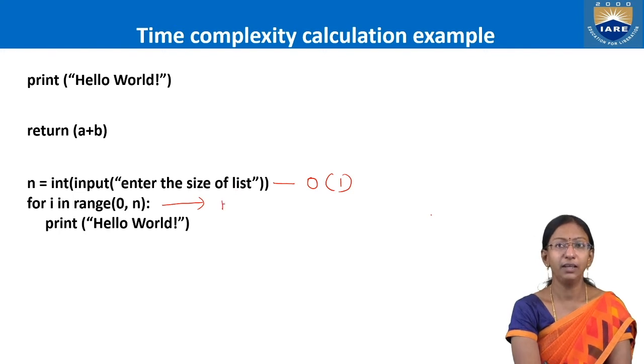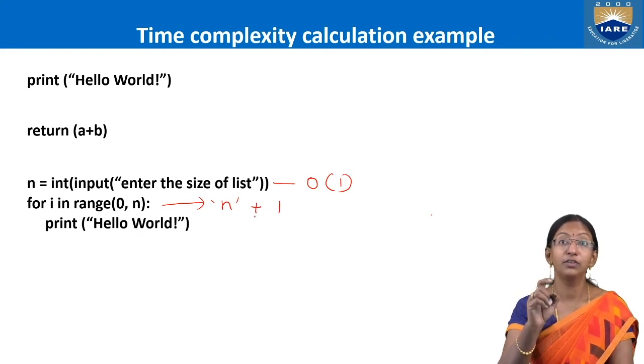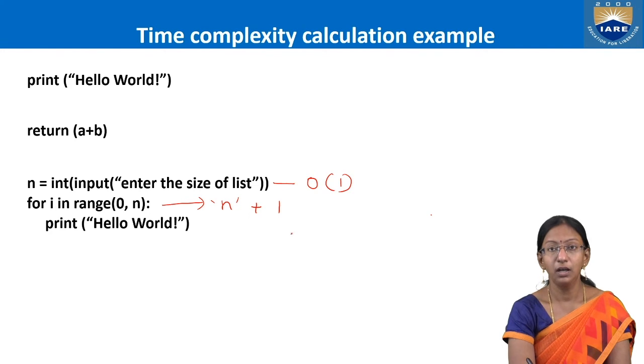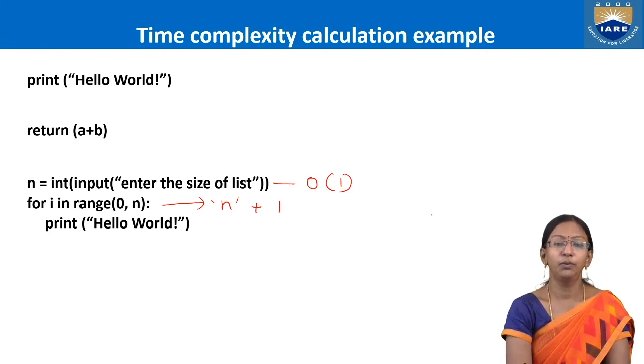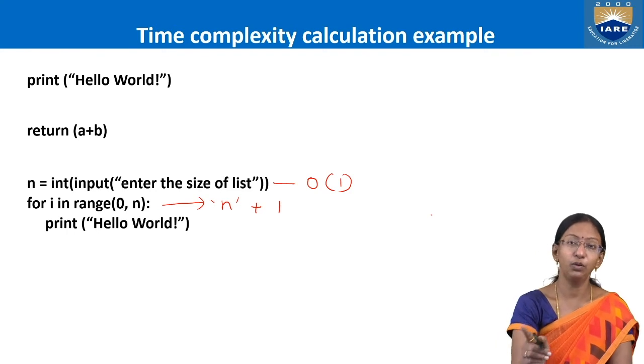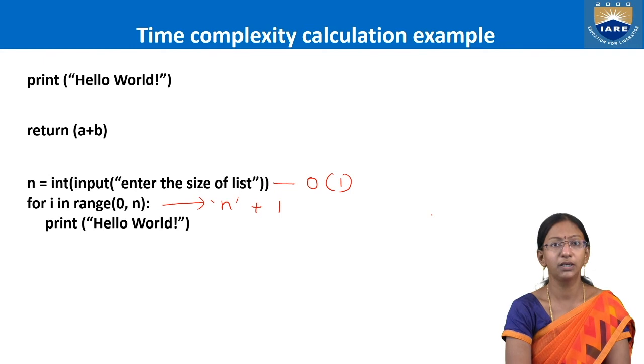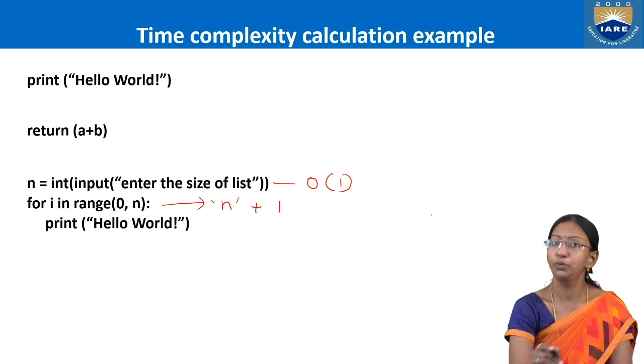See, for n cases, it will be true, plus the one case. What is that one case? A case of failure, right? You come out of the loop only when the condition fails. So even to check whether the condition fails, you need to evaluate the condition. Am I right? So you need to put the effort.